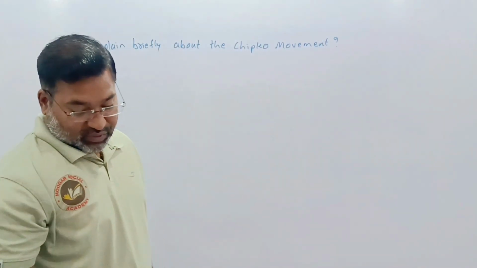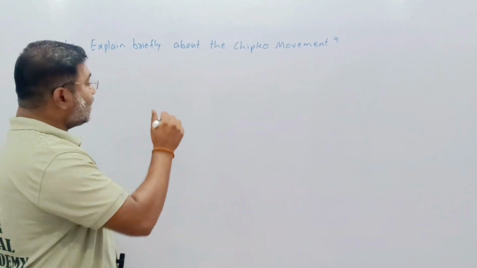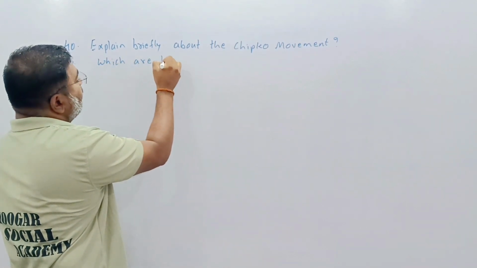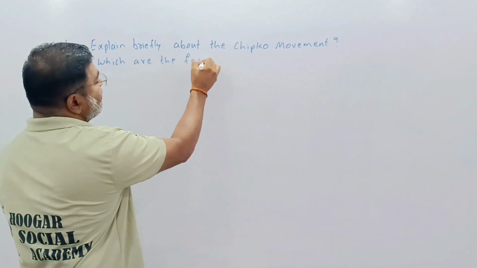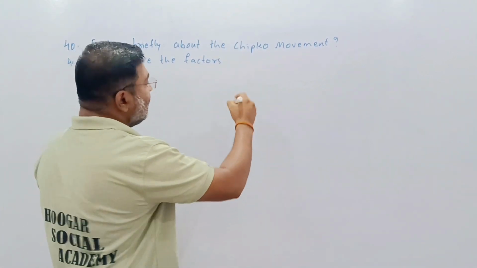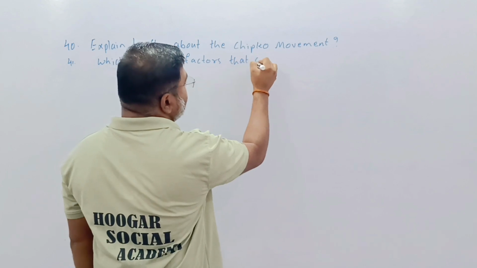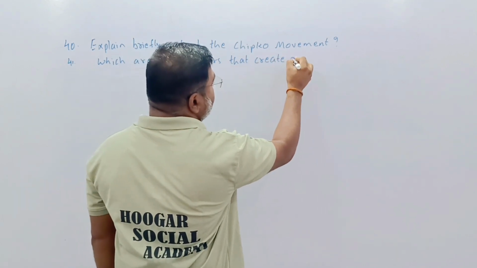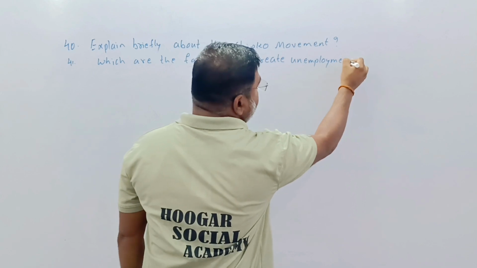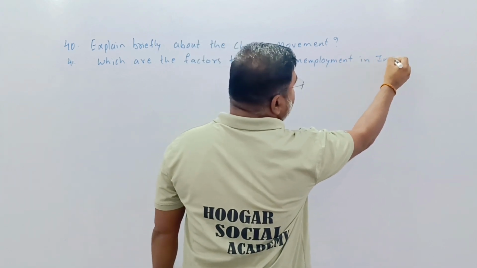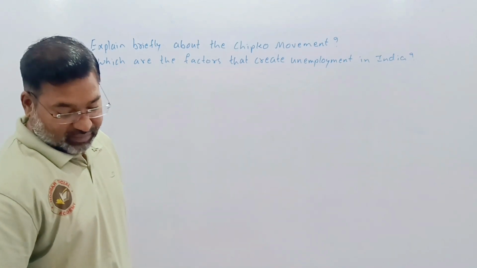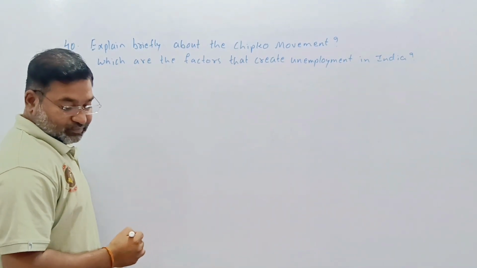Okay, the very next question asks: which are the factors that create unemployment in India? The factors which create unemployment in India.